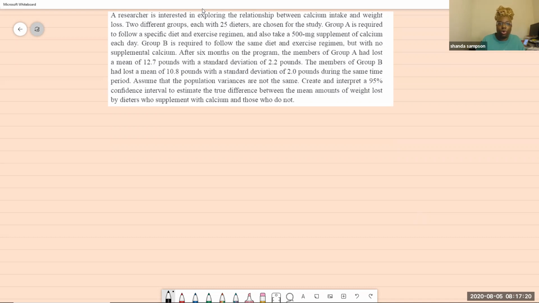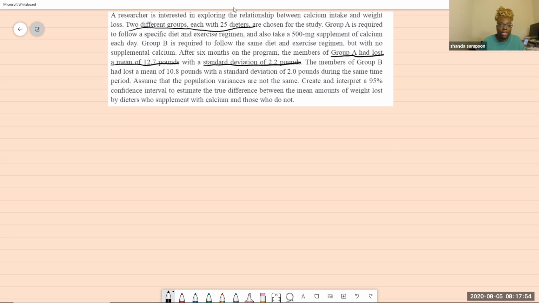As you know from working with me, you go through and look for the numbers. They got 25 dieters in Group A, and the mean is 12.7 pounds with a standard deviation. Before we can start, we need to know whether the population standard deviation is known or unknown. I gave it away in the intro and in the title of the video.